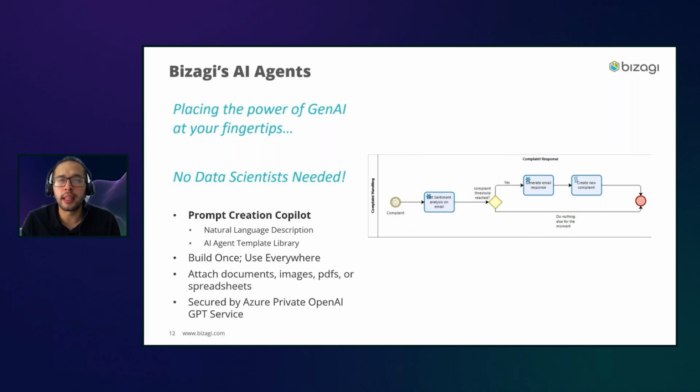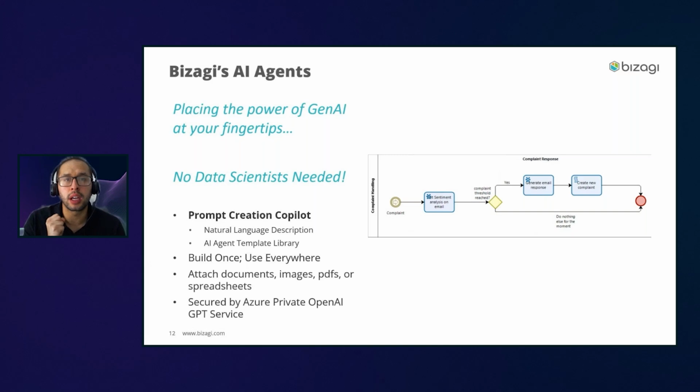And this is where the concept of a specialized helper appears. You can have an agent that helps you summarize documents, or translate from one language to another, or create email responses, right? And what you do is just add that element within your process diagram, and that's it.